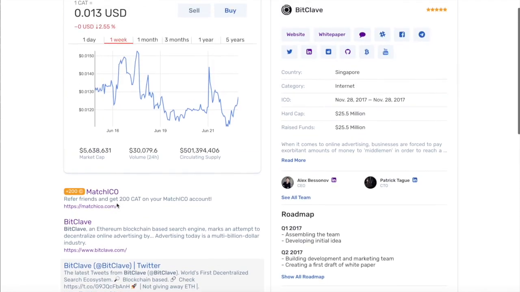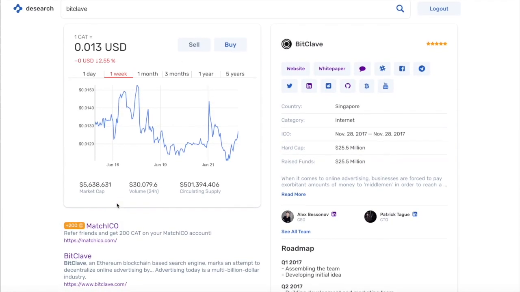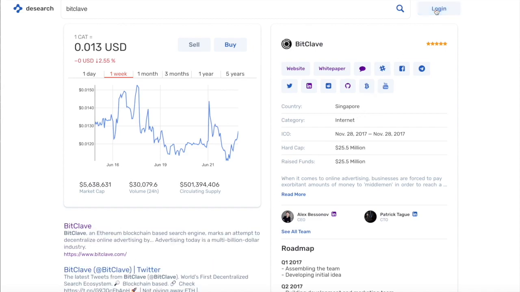So now, me as a user, can see the offer that is relevant to me, and I can follow the link, engage with the offer, and receive the reward. This specific offer is by BitClave, and it is offering a reward if you refer a friend to BitClave's Match SEO product. Now let's log out, and you see the offer disappeared again.